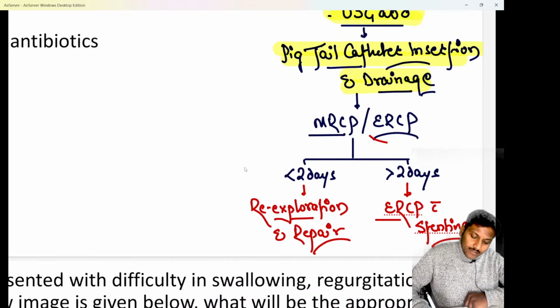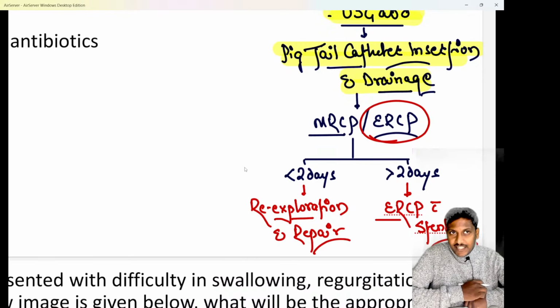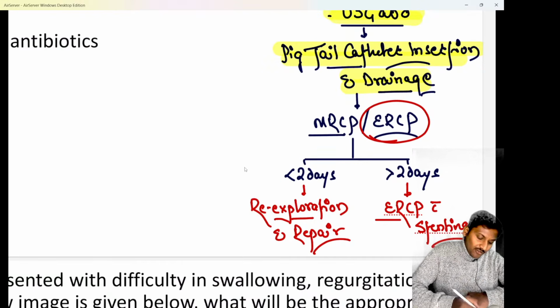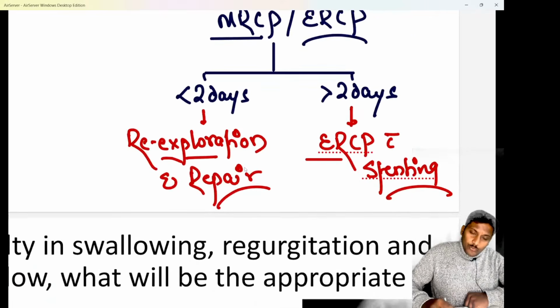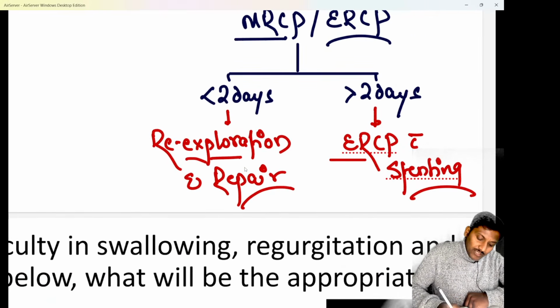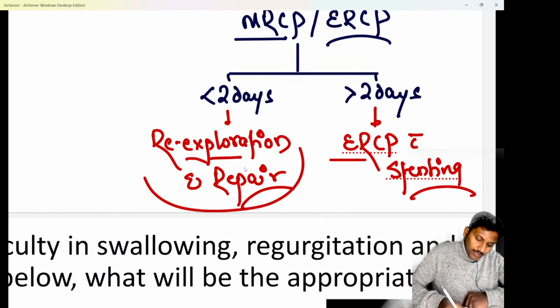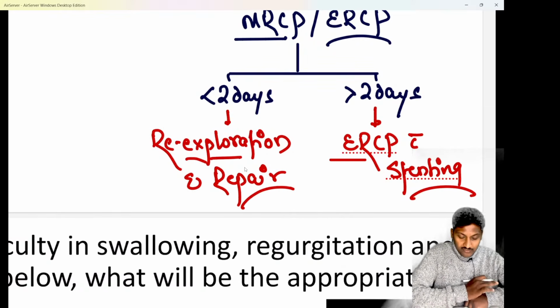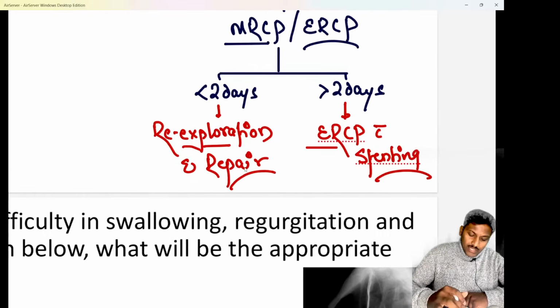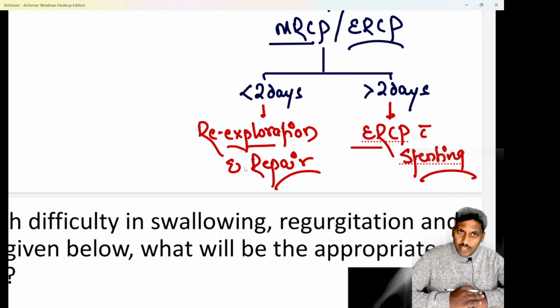Whereas if that doesn't help, then you go for the gold standard investigation, and we know the gold standard investigation for bile duct injury or bile leak is ERCP, that is endoscopic retrograde cholangiopancreatography. After evaluating the bile duct injury, if the patient had come to you within 2 days of surgery, then you should go for an immediate re-exploration and repair.